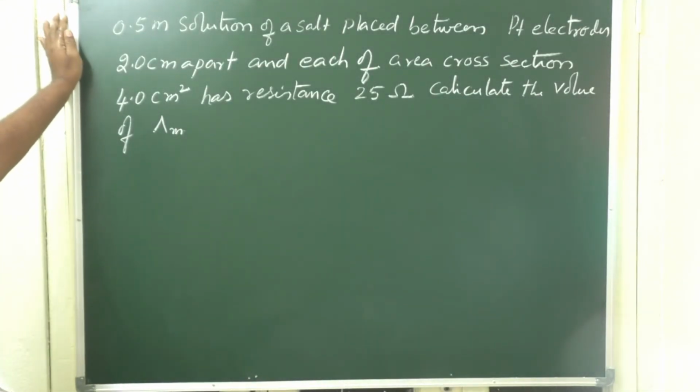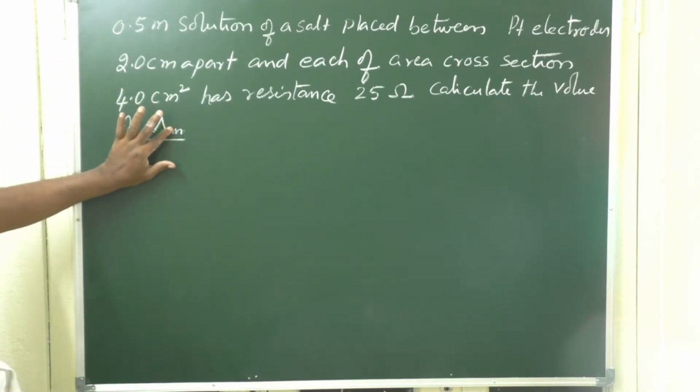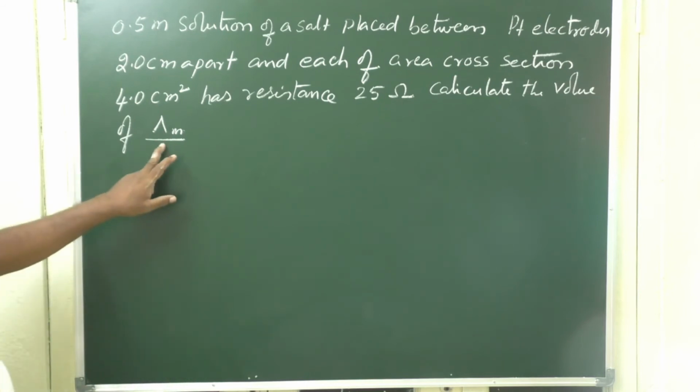A 0.5 molar solution of a salt placed between platinum electrodes 2 centimeters apart, each of area of cross section 4 square centimeters, has resistance of 25 ohms. Calculate the value of Lambda M. Lambda M means molar conductivity. To calculate molar conductivity, we should know the conductivity kappa.